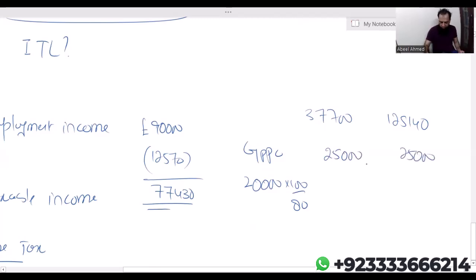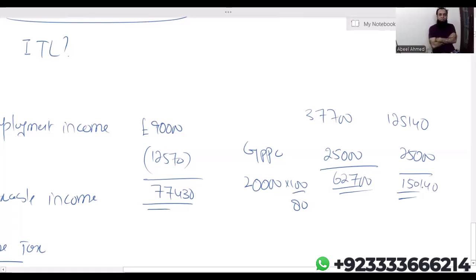So look at the revised limits. 37,700 plus 25,000, I'm getting 62,700. 125,140 plus 25,000, we're getting 150,140.